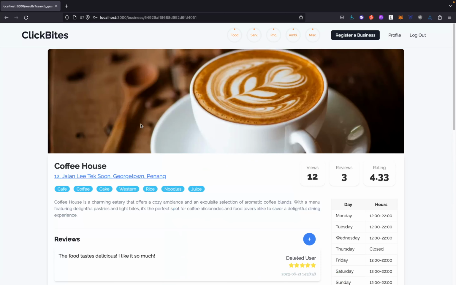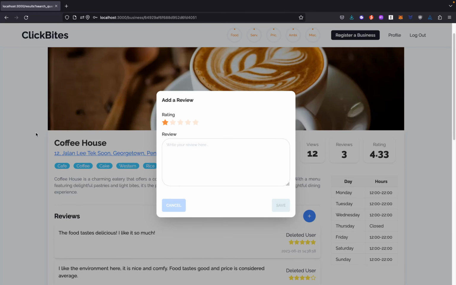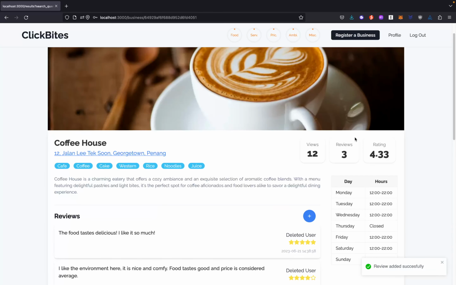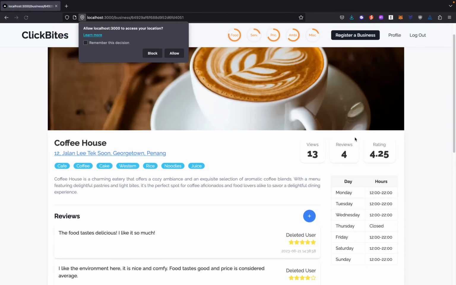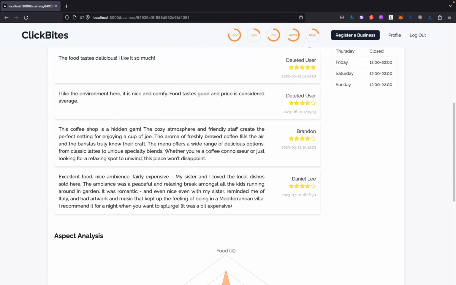Therefore, I'll proceed to leave a new review first. If the user wants to leave a new review, the user can click on the plus symbol and leave a new review. Once the user clicks the save button, the system will perform aspect-based sentiment analysis on the review, identifying the aspect opinion polarity vector for the newly added review. Once the process is done, the application is refreshed and the review is shown in the bottom review section as shown here.